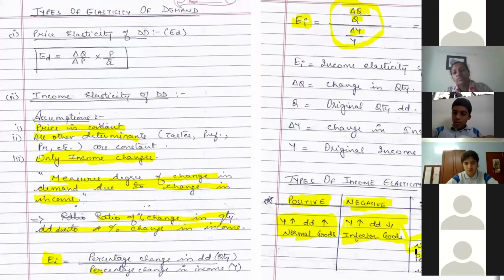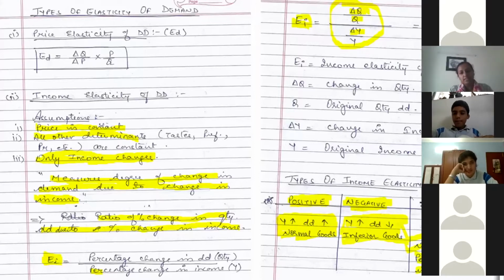If either your income increases or decreases, there is no change in quantity demanded. This is also known as perfectly income inelastic. That means that particular good has no relationship with your income. Understood? Is this clear to all of you?